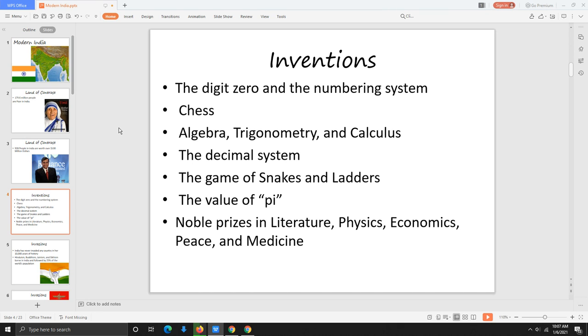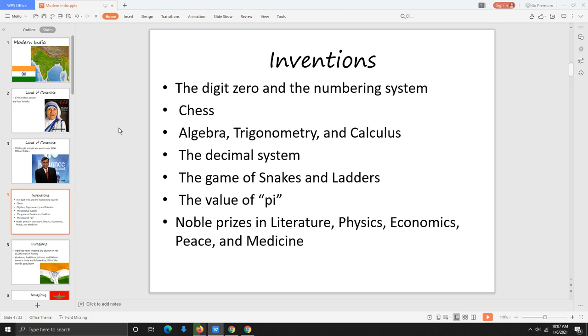Now, we use the Arabic numeral system. We don't use the Indian numeral system. The Arabic numeral system is the same thing as 1, 2, 3, 4, 5, 6, 7, 8, 9, but the symbols are from the Arabic numeral system and not from India. But the digit 0 that we use is from India. Chess was also invented in India. So if you've ever played chess, that's from India.